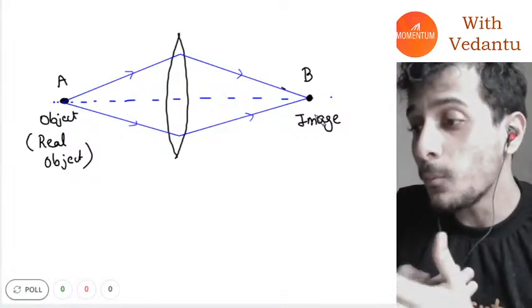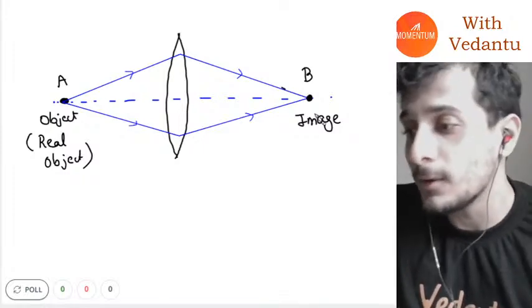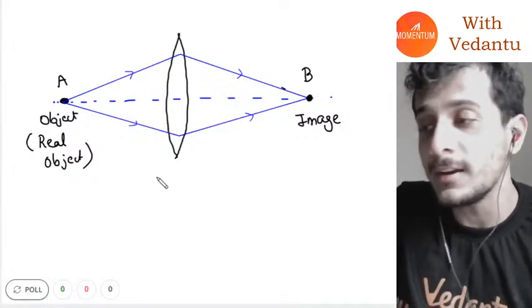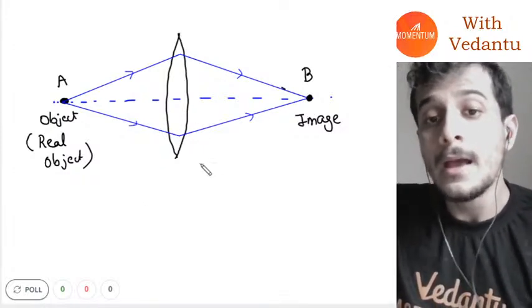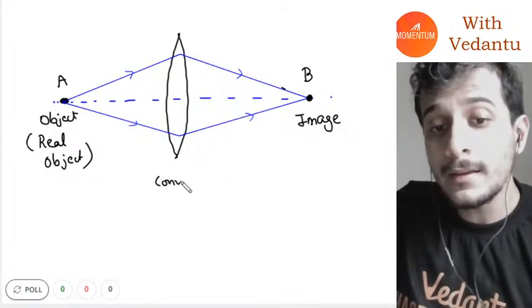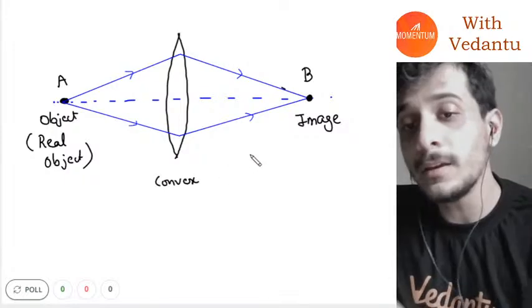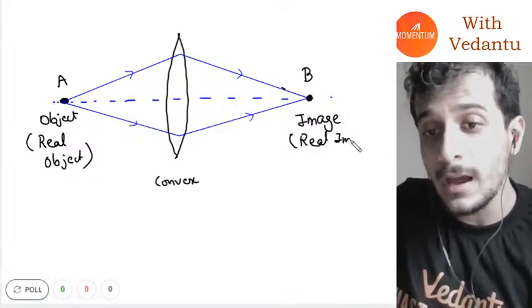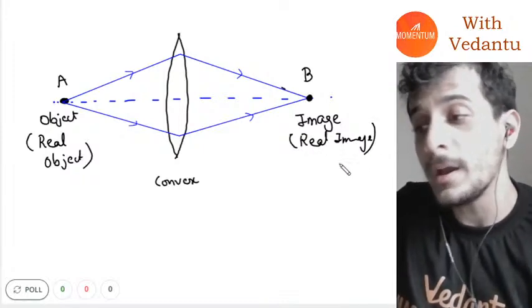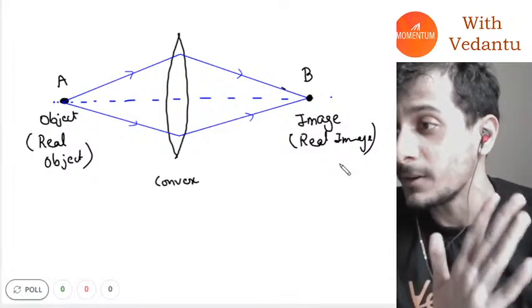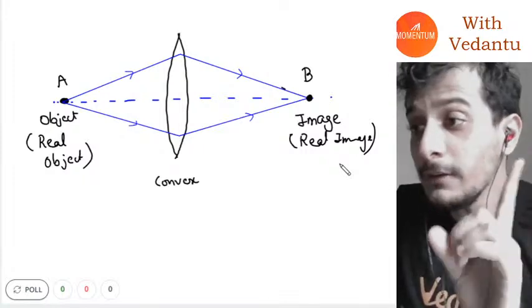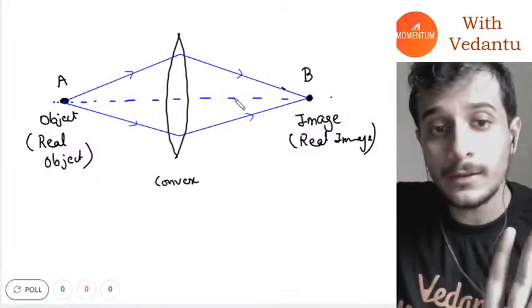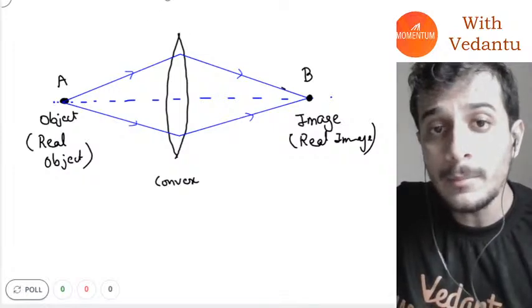If you keep a screen at point B, what will happen? This is a convex lens, Sam Niran. We will study convex lens later in the chapter. So this is a convex lens, and if the image is there, then this is a real image, guys. I hope everybody understood. Now, here everything is clear, but now I will make some changes.